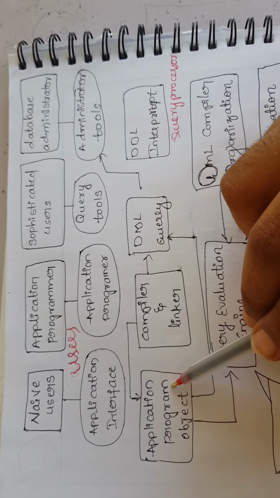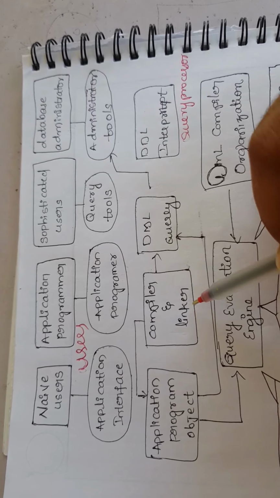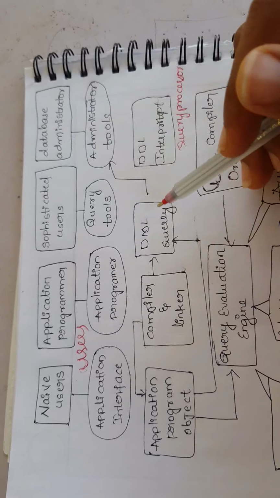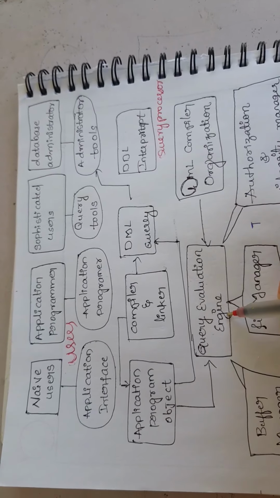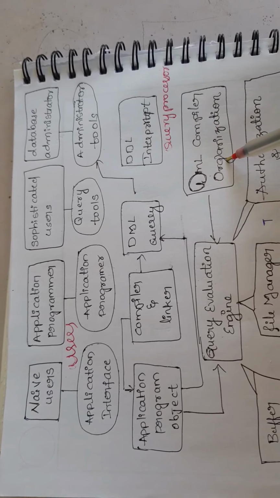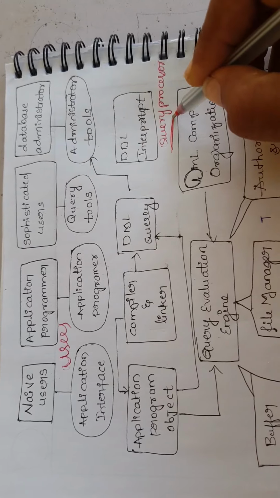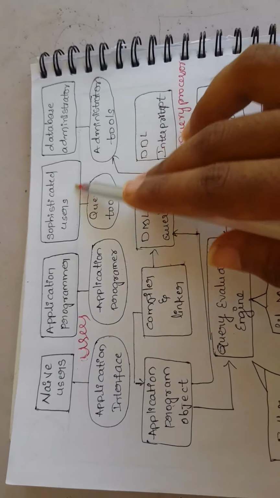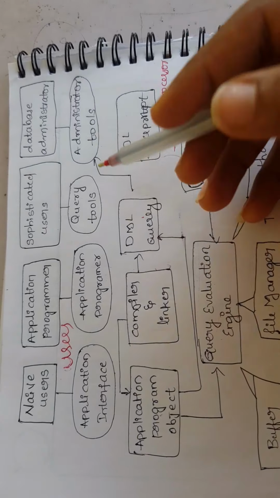If you go for the application programmer and query, there is the compiler and linker, DML query, DDL compiler, DDL interpreter, query evaluation engine, DML compiler organization. These all are query processors. These are users and these are query processors.